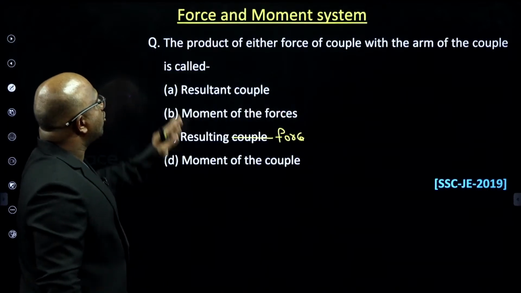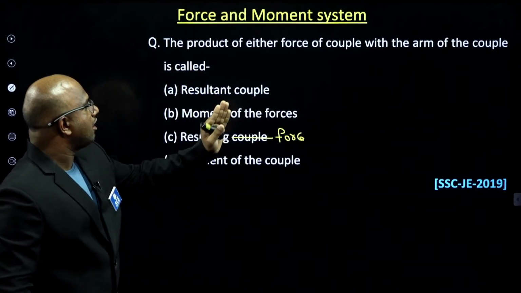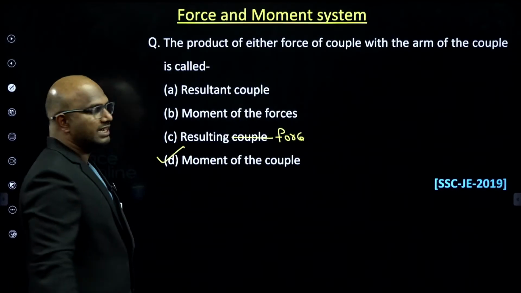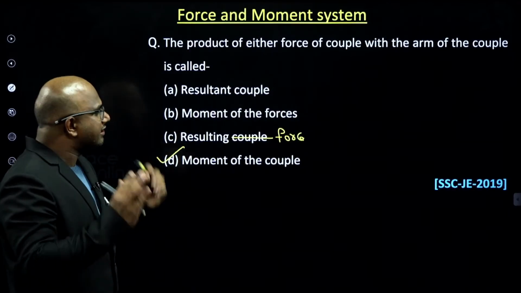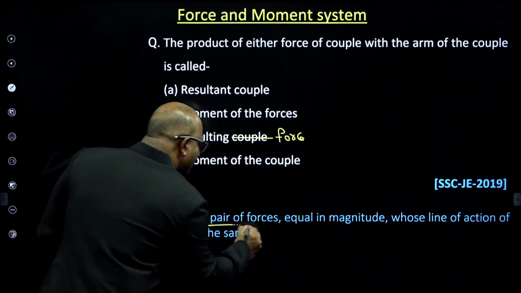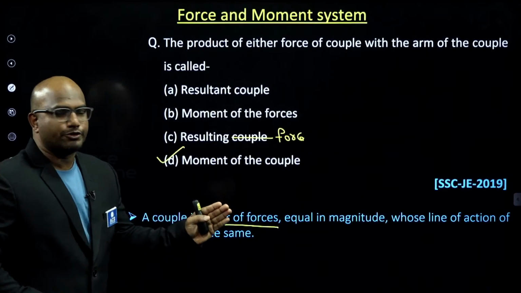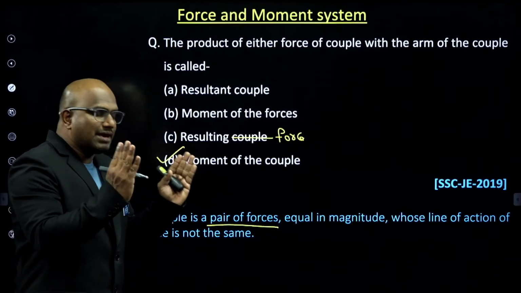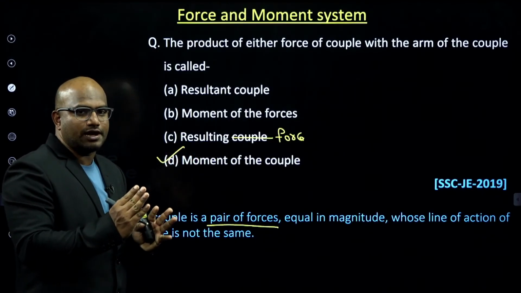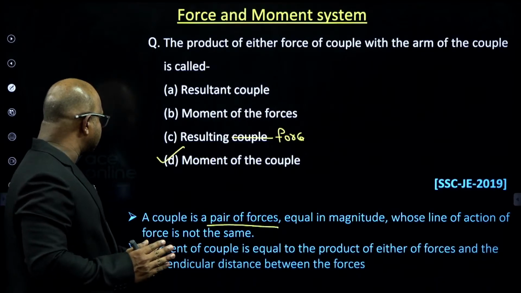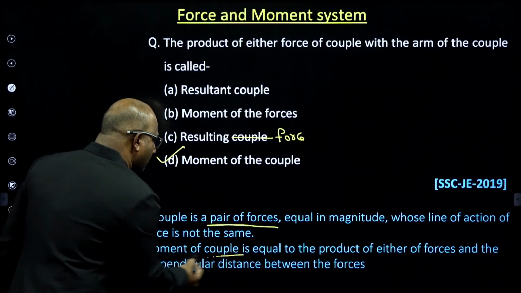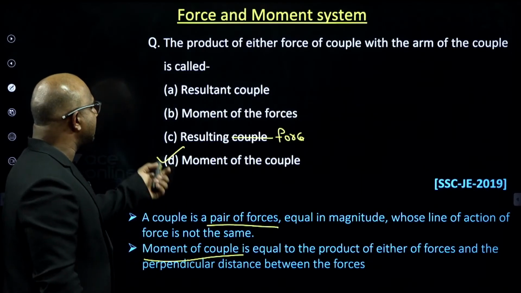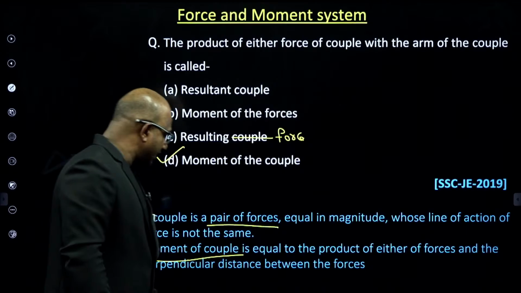Okay, guys. The product of either of the forces of the couple and the arm of the couple is called the moment of the couple, guys. The answer here is option D. Why is it the moment of the couple? First of all, what is a couple, guys? We discussed: a couple is a pair of forces equal in magnitude whose line of action is not the same. Couple means a pair of forces, guys. Then, listen carefully, the moment of the couple is equal to the product of the force and its perpendicular distance, guys. The right answer is the moment of the couple itself.